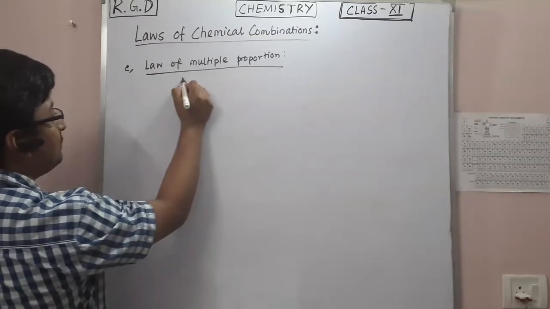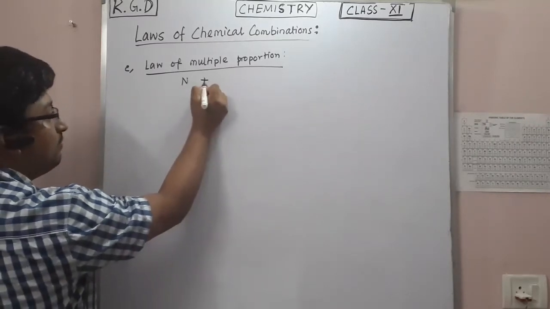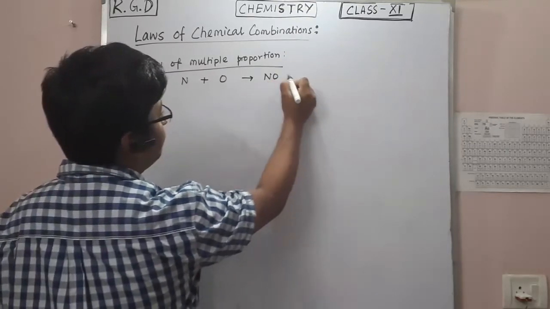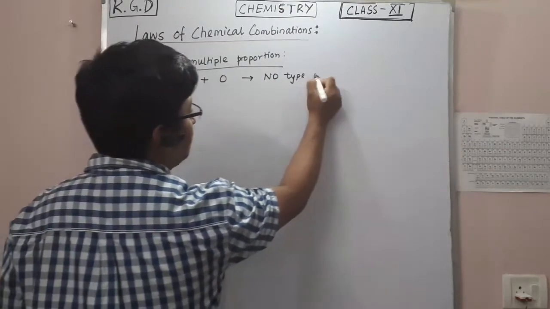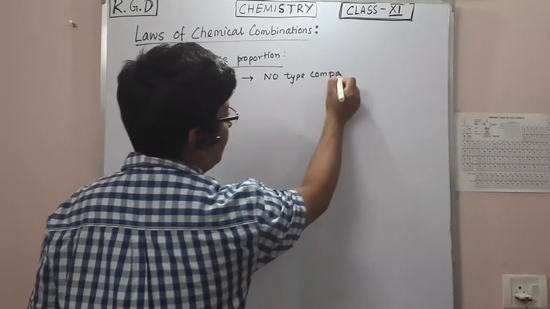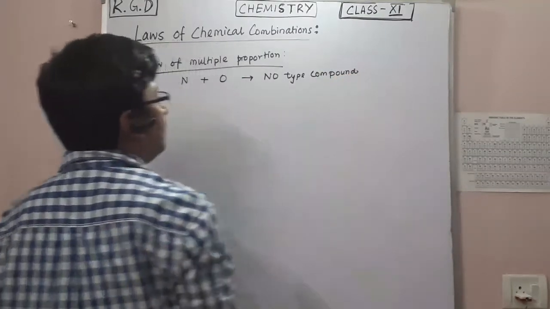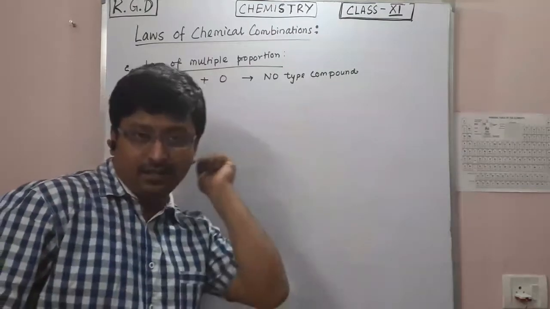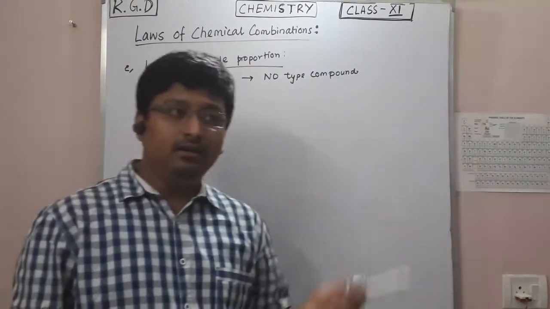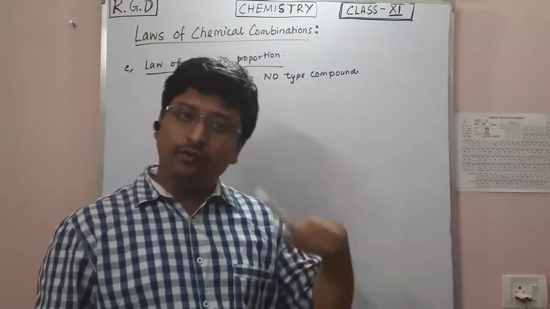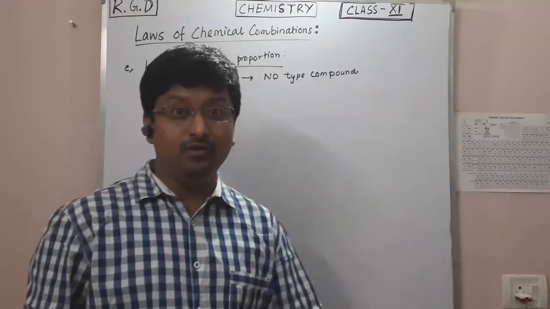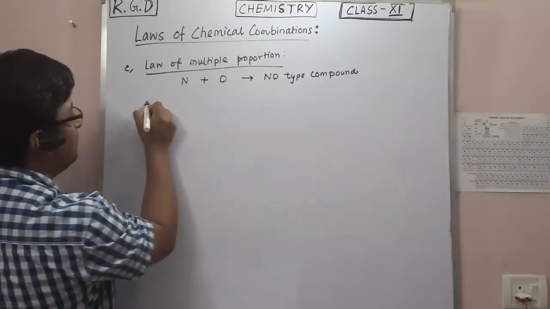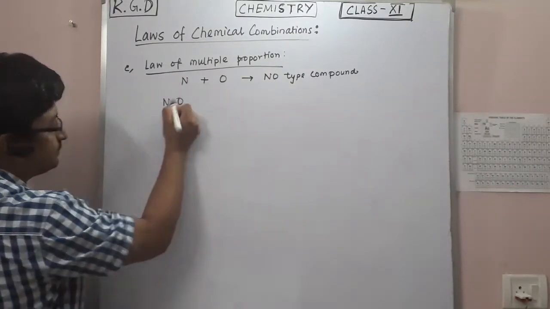Let's say we take nitrogen as one element and oxygen as the other element, so they will form N-type compounds. Now this N plus O, due to their variable valency in both cases, can combine to form many compounds, right? So let's take examples one by one. First example, N2O.